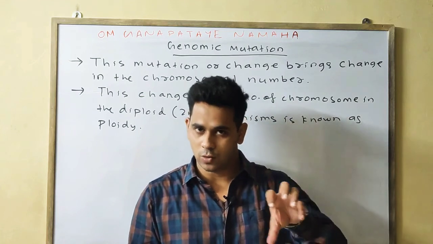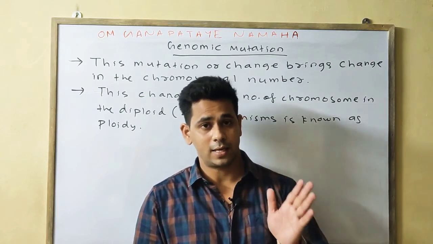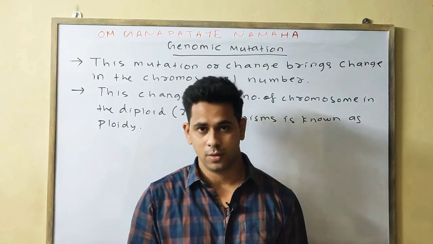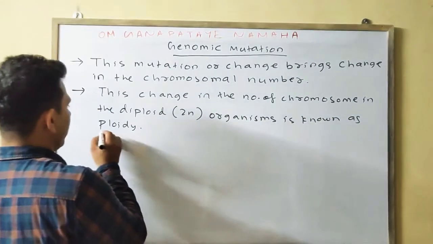This change in the chromosome number in a diploid organism is known as ploidy.